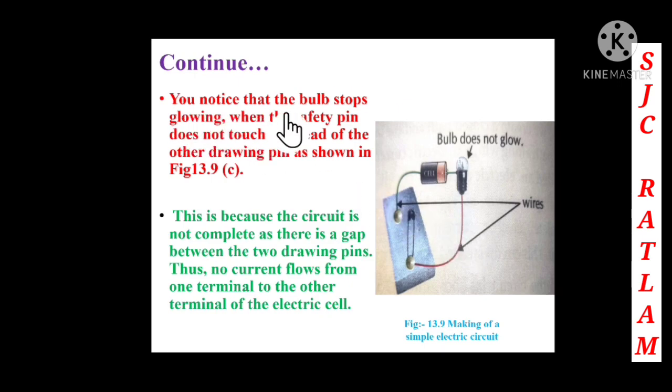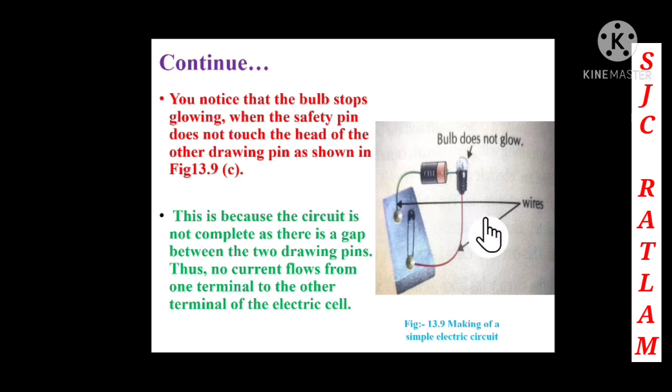You notice that the bulb stops glowing when the safety pin does not touch the head of the other drawing pin, as shown. Here you notice, children, that the bulb stops glowing. Why is it not glowing? Because the safety pin is not touching the head of this drawing pin, that's why the bulb is not glowing.